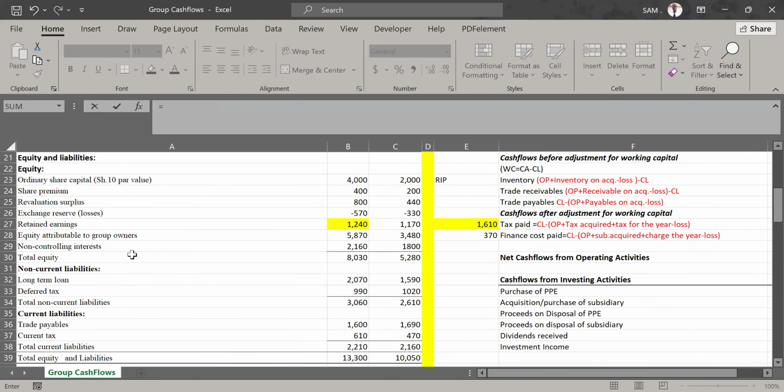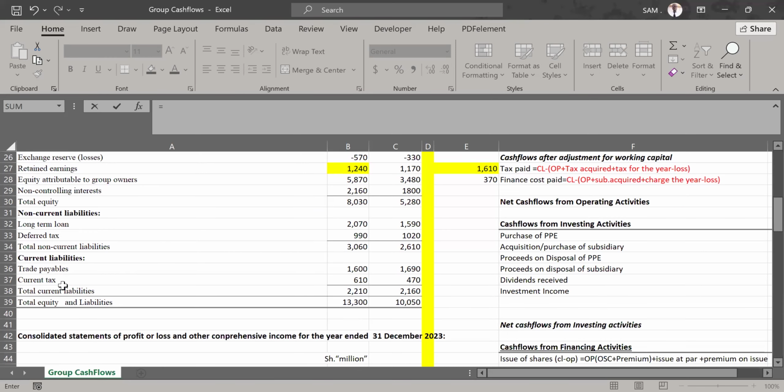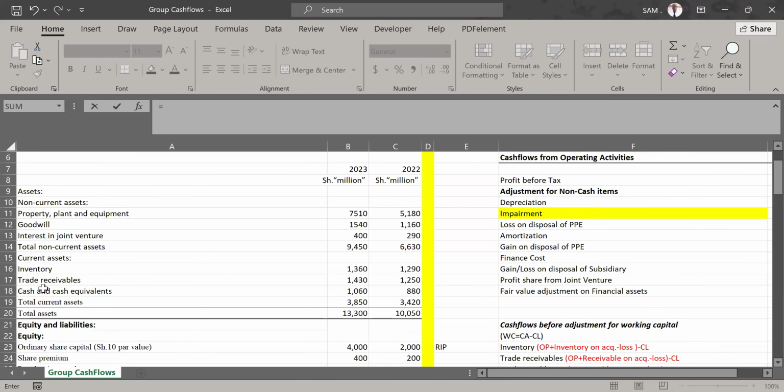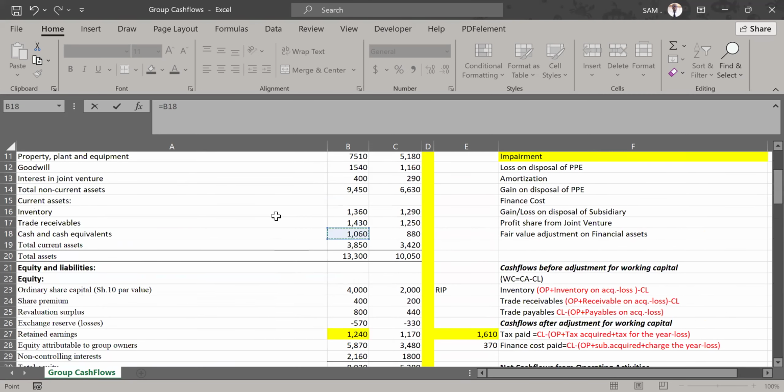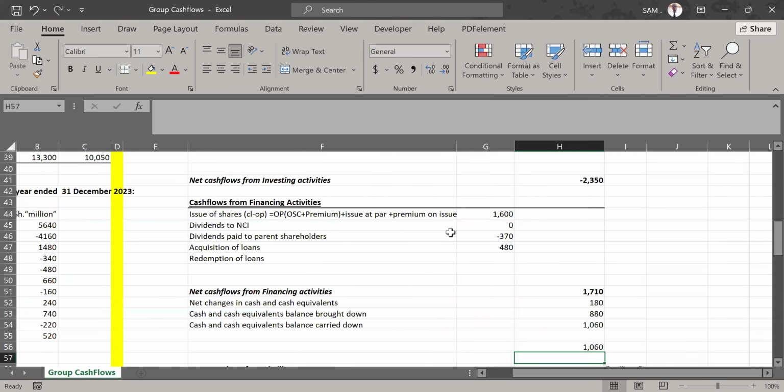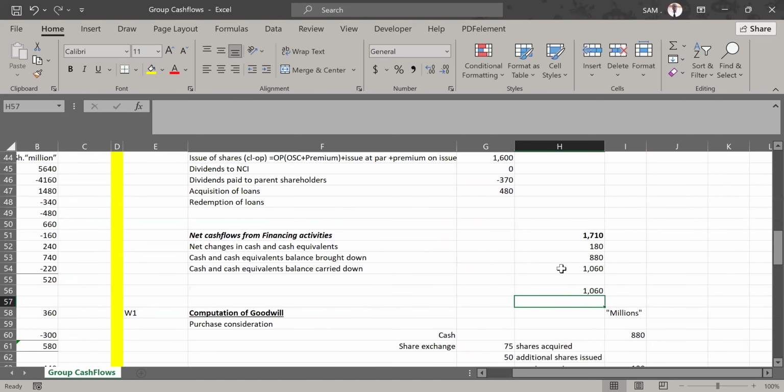Under current assets, cash and cash equivalent is only one, 1060. Current liabilities, do we have any cash and cash equivalent element? No. So closing should be 1060. We compare and see that we have the same 1060 which we've gotten from our figure. So this is a confirmation that our cash flow statement is correct up to that point.